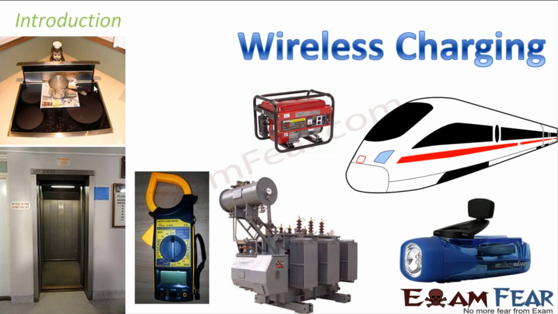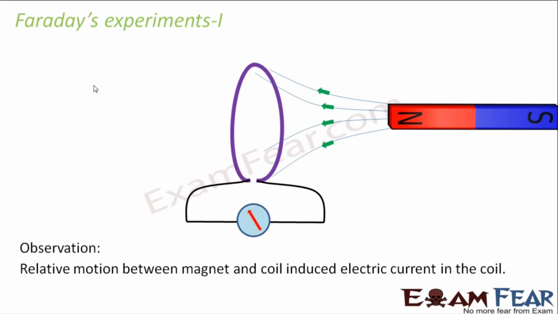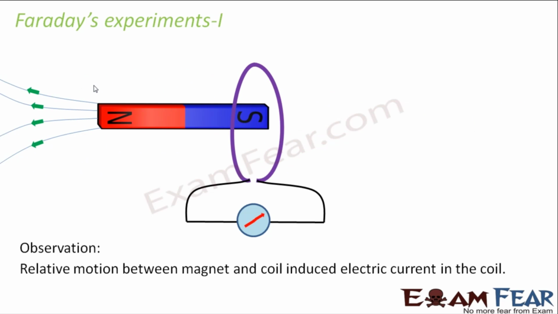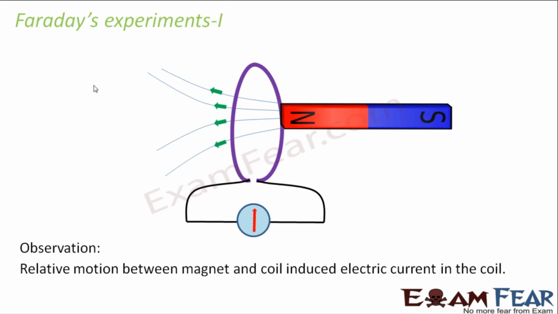Now we will see what exactly is electromagnetic induction in this lesson. It was a scientist named Faraday who performed certain experiments and found that even a magnetic field is capable of producing electric current. He performed a series of experiments. The first experiment was that he took a coil and a magnet. He observed that as the magnet is brought towards the coil, there was a deflection in the galvanometer.